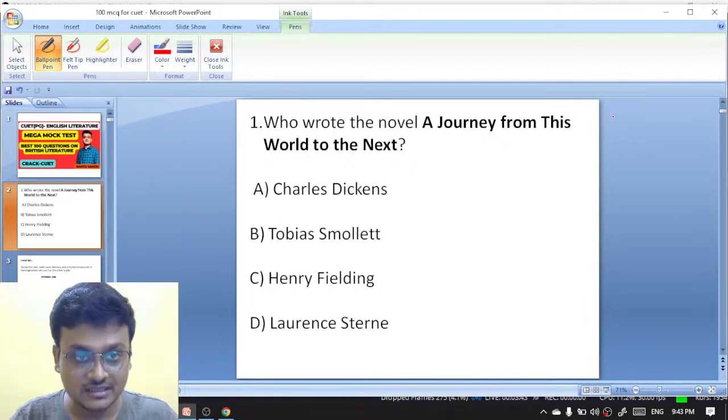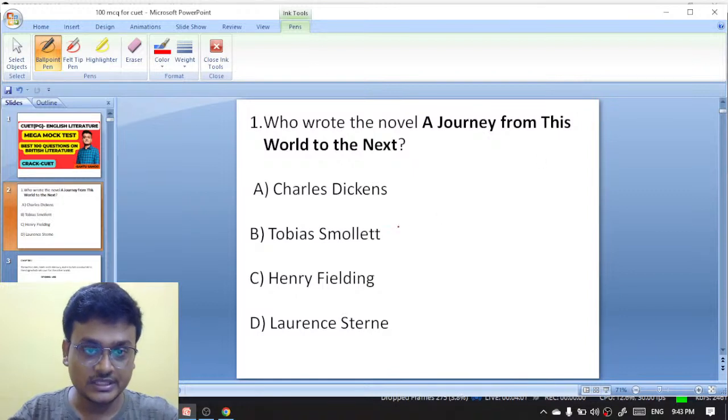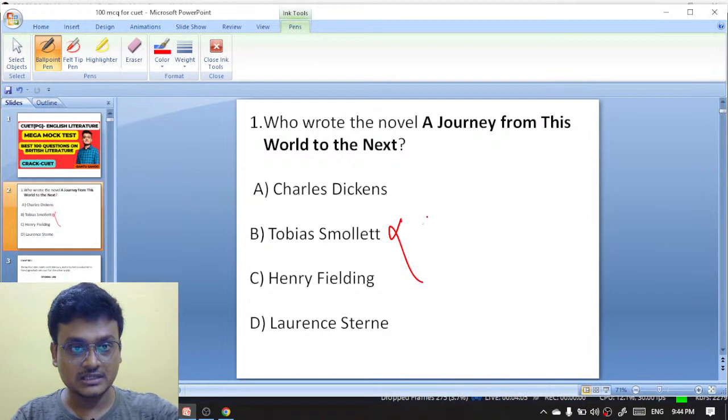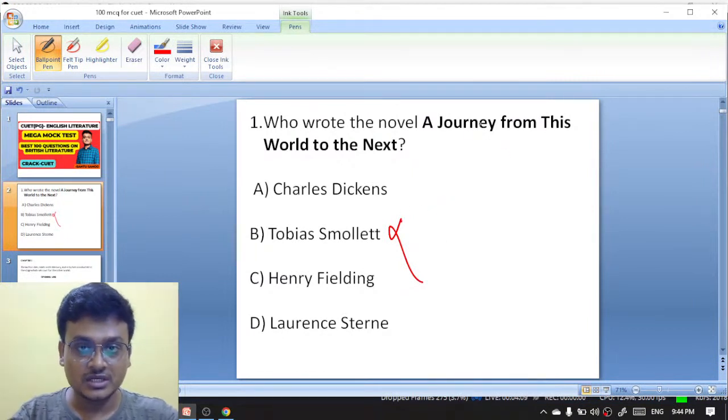Exactly, Sonu has answered. Here the options are Charles Dickens, Tobias Smollett, Henry Fielding, Laurence Sterne. Who has written A Journey from This World to the Next? Sonu has answered B. No, it is not B, Sonu. It is not B actually.